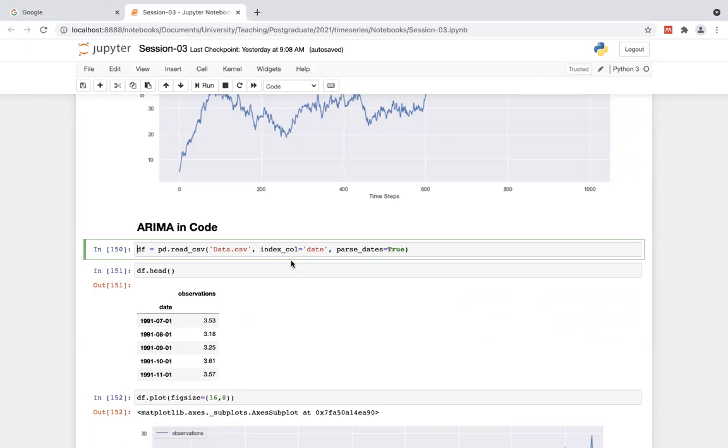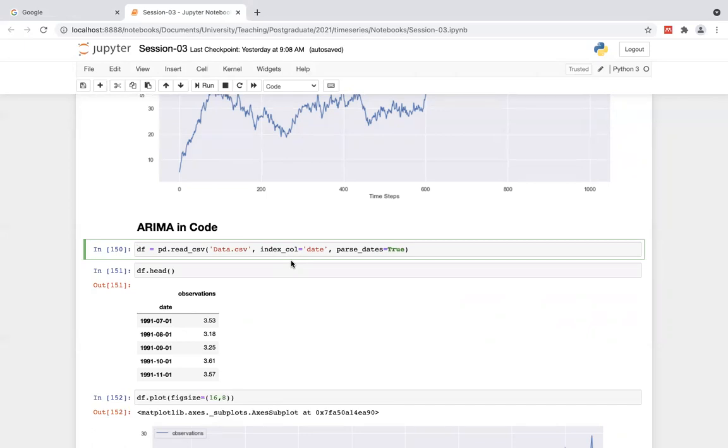There we have basically three components: AR for autoregressive, MA for moving average, and I for integrated, which means the differencing, or in other words, in the coding example, a random walk process.